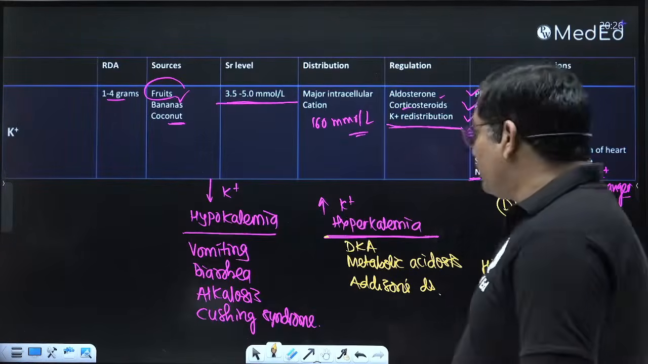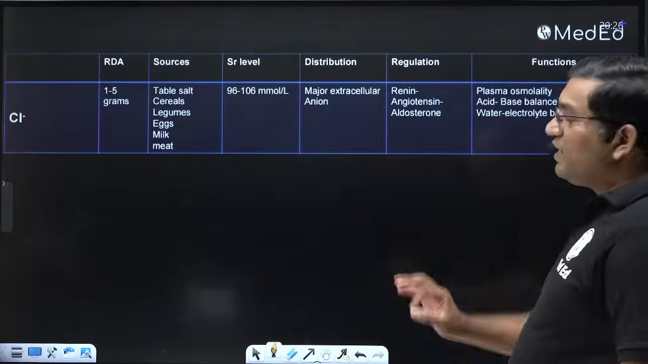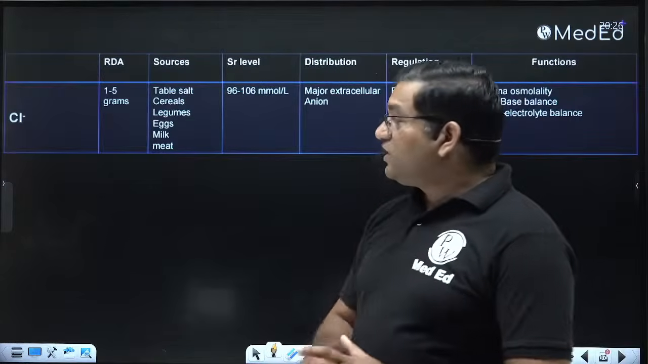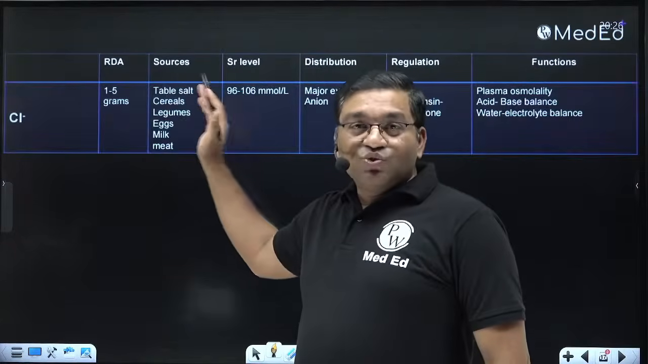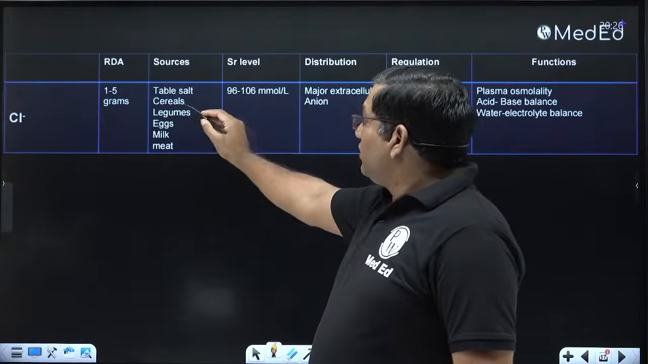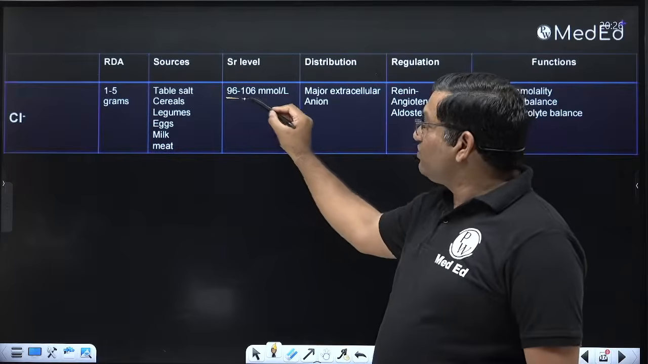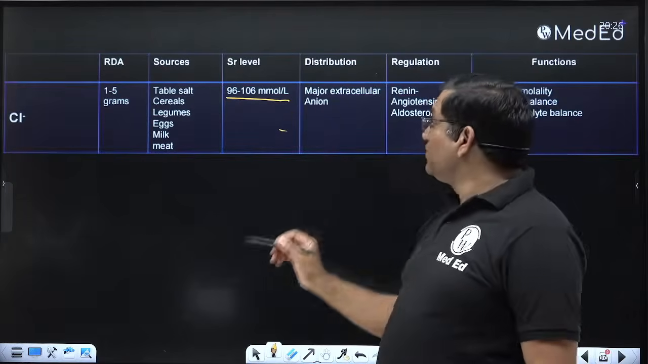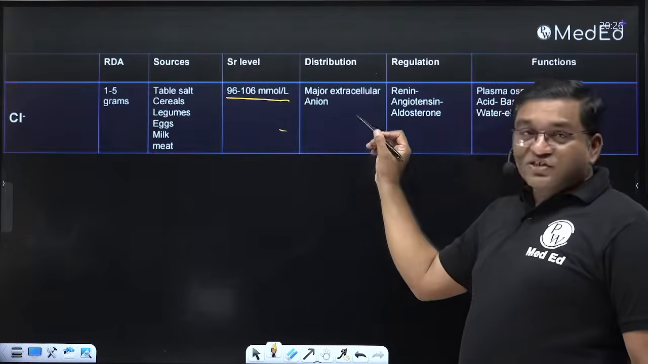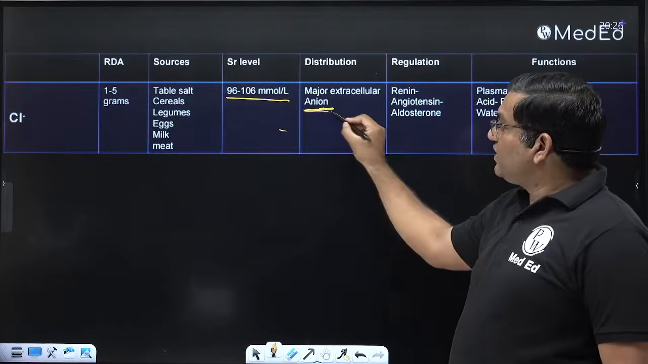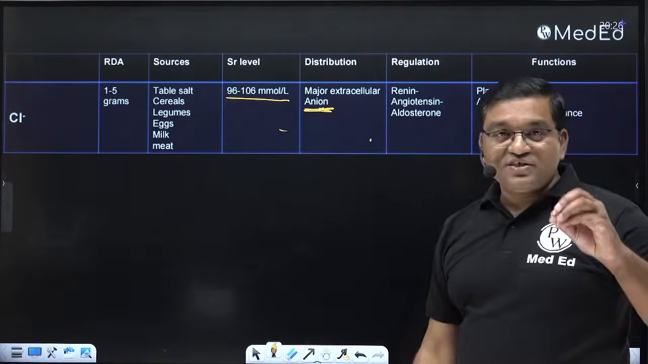Okay, now chloride. It is the same as sodium in requirement: 1 to 5 gram. Sources are the same: table salt, cereals, legumes, eggs, milk and meat. 96 to 106 millimole per liter is the normal range. It is the major extracellular anion, whereas sodium was the major extracellular cation.